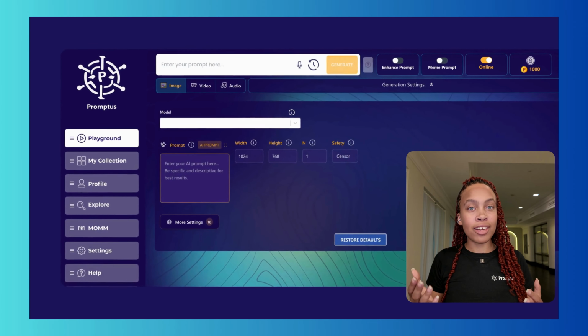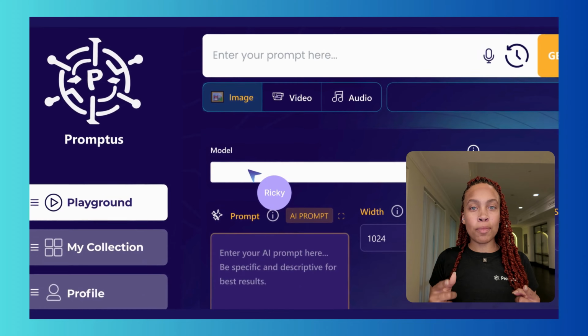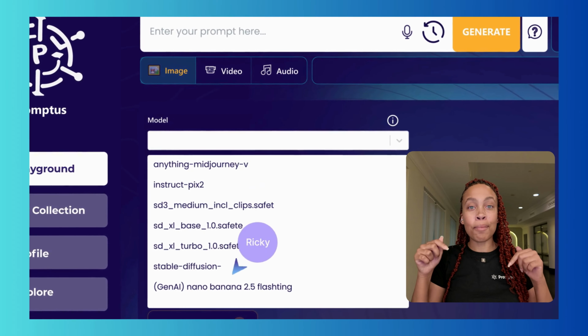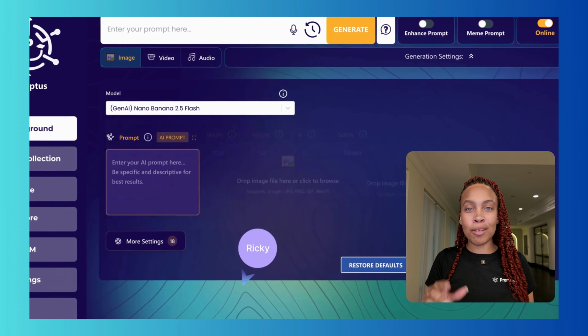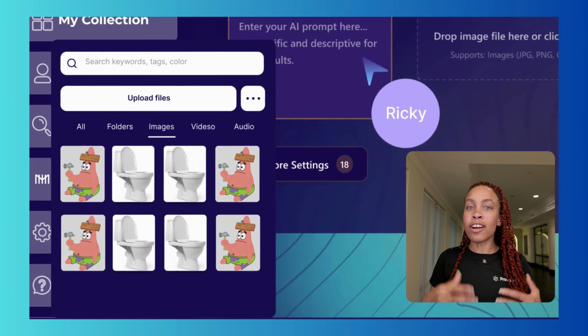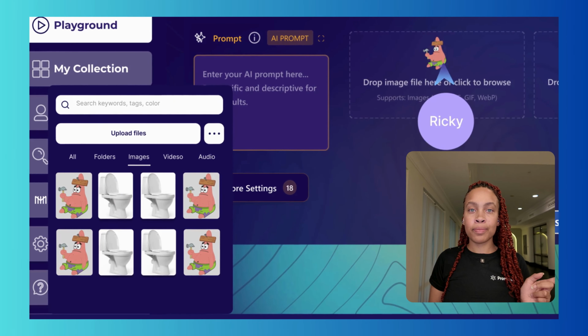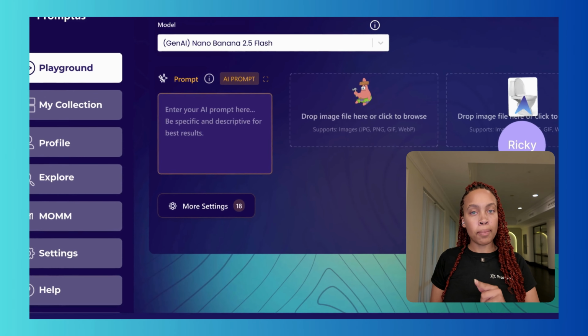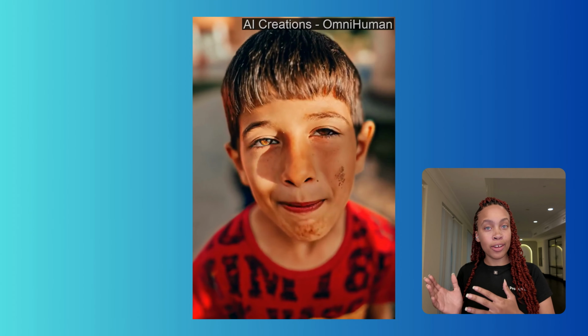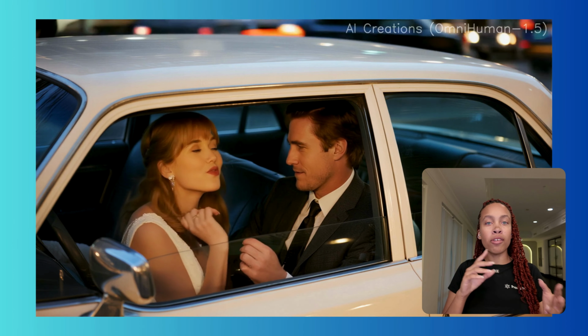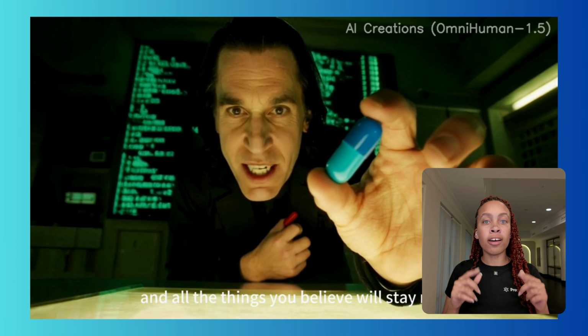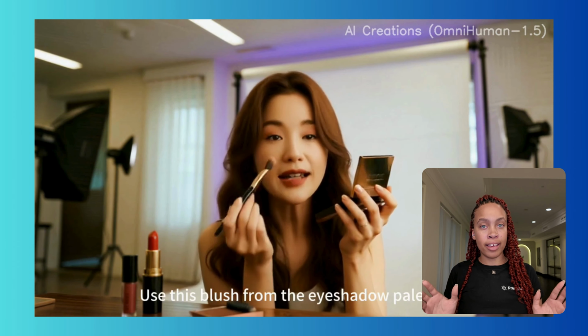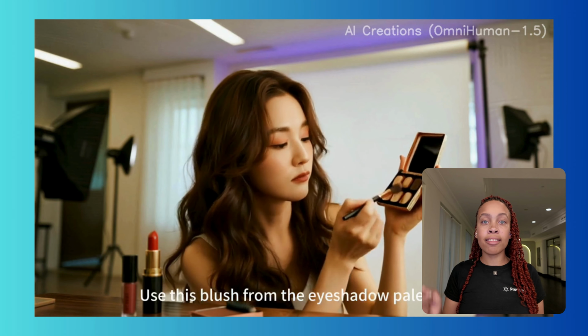Ready to bring your world to life? You can access OmniHuman's 1.5 release now on Promptus, right in the ecosystem you already know and love. Start generating the future of video. Just type your prompt, use a sample image, and hit generate. The new OmniHuman engine can transform your ideas into cinematic AI videos: realism, emotion, multi-character scenes, dynamic backgrounds. It's all here and it's all accessible to everybody on Promptus. The future of videos begins today.